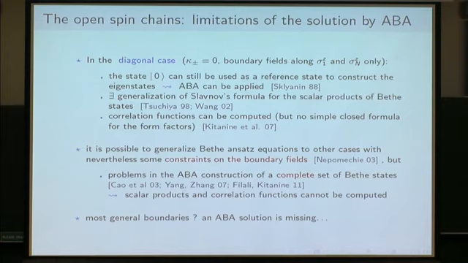Despite quite a lot of work on the subject by all these people, it's still problematic, so that we are not able to compute at the moment the scalar product and the correlation function from the Bethe ansatz solution in this case. And for most general boundaries, the algebraic Bethe ansatz solution is simply missing.